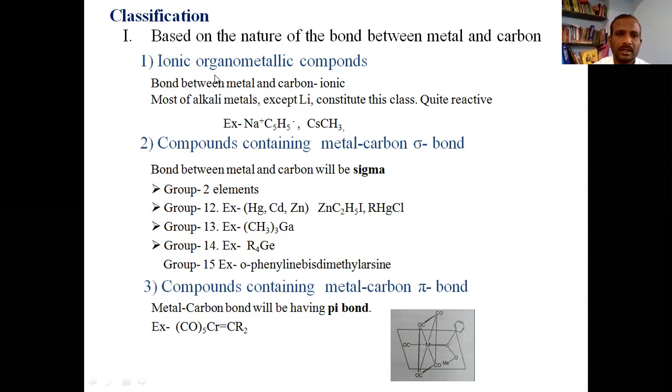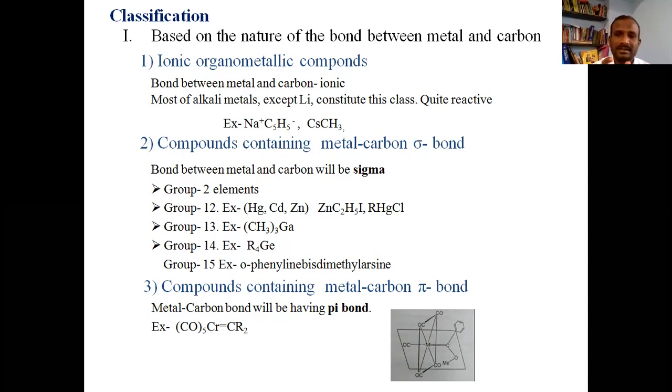The first one is ionic organometallic compounds. In this case, the bond between metal and carbon should be ionic, as the term itself indicates. If the bond between metal and carbon is ionic, that organometallic compound is classified as an ionic organometallic compound.